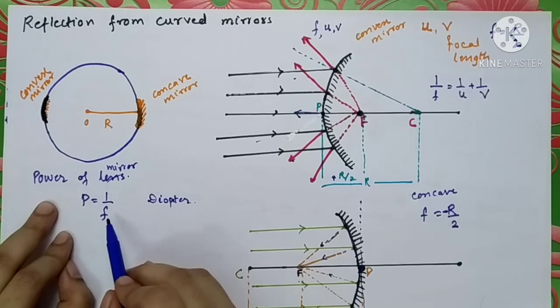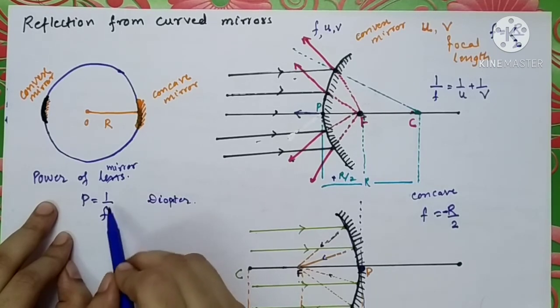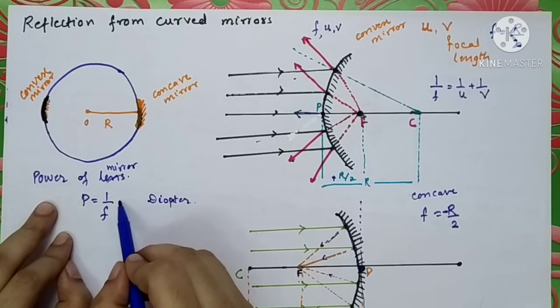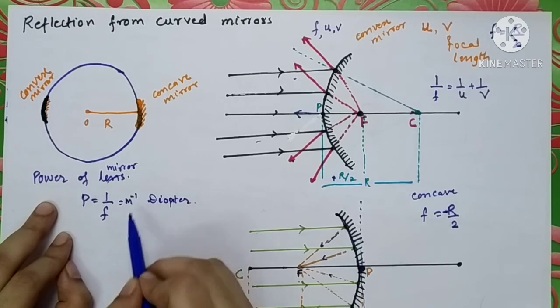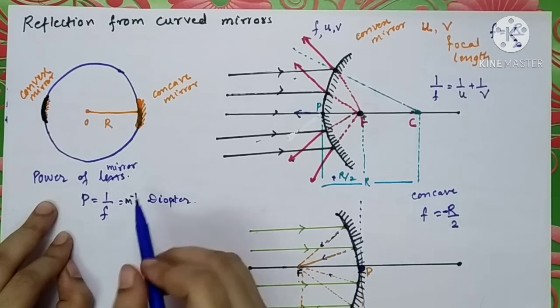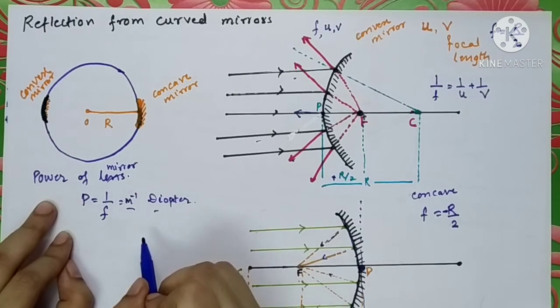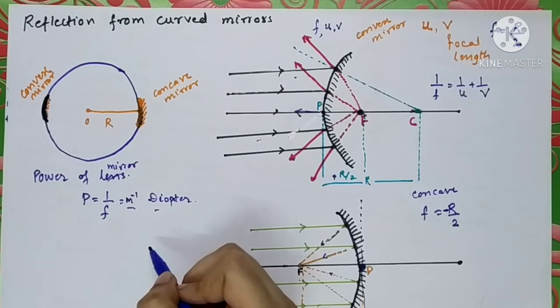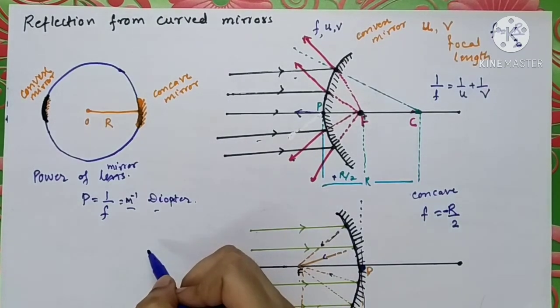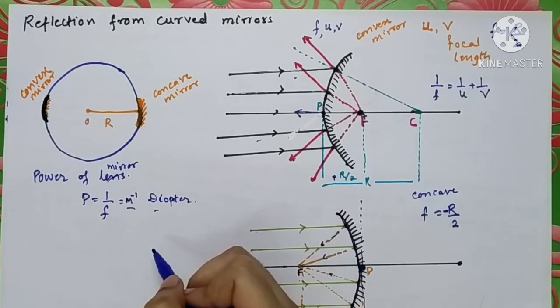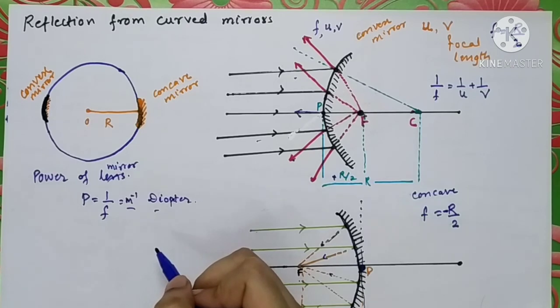What is the unit here? 1 upon focal length is obviously going to be measured in meter inverse. So the unit is meter inverse, and meter inverse is nothing but diopters. So what is power of mirror? It is nothing but the ability of a mirror of converging and diverging beam of light.